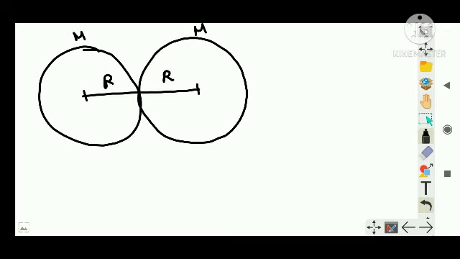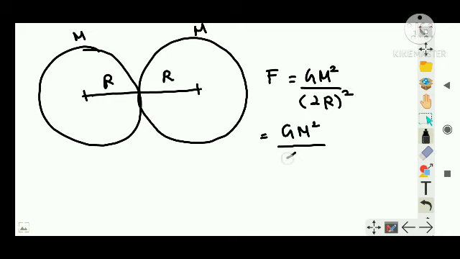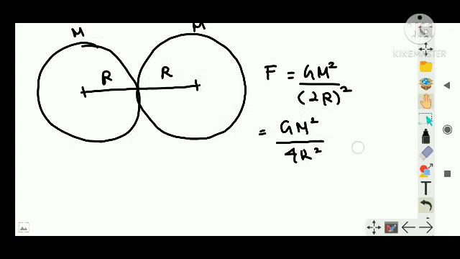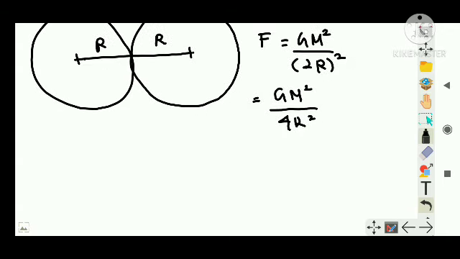Okay, so you can write straight away that F is equal to GM squared by (2r) squared, right? That is the distance between the centers of mass. So GM squared by 4r squared. Now what can I say about mass? Since they mention that both of them have the same material density, I have to write the mass in terms of density. So I can write mass is equal to volume into density. Now volume is 4 by 3 pi r cubed, right? Clear? And into density will be rho, and there is a square for it, right?